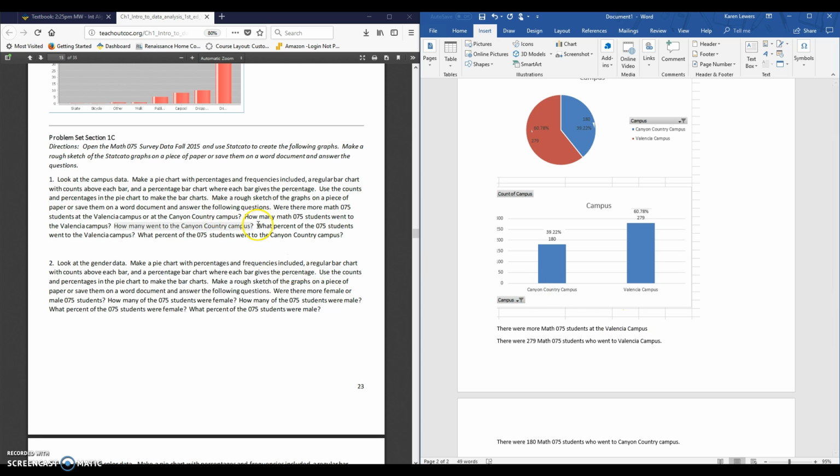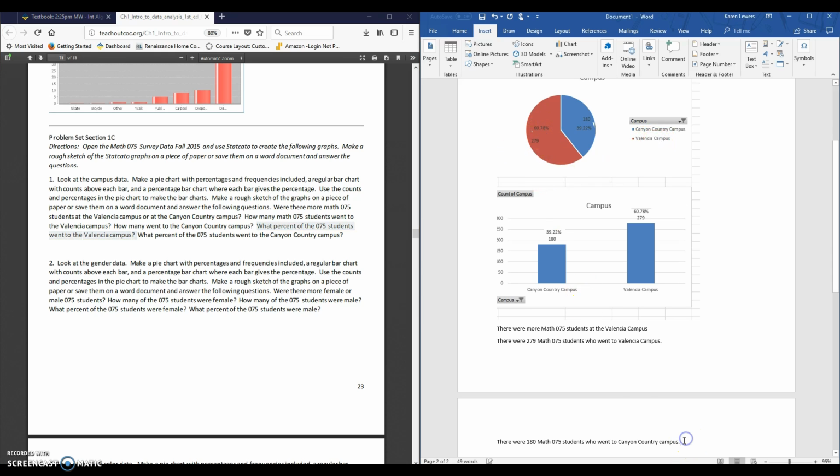All right, next question. What percent of the Math 075 students went to the Valencia campus? So now instead of looking at the count, we're going to be looking at the percentage. That's why we need to do that other part of making the percentage. So we're looking at Valencia, and the percentage is 60.78. And again, Valencia on the pie chart, that's the red slice, 60.78.